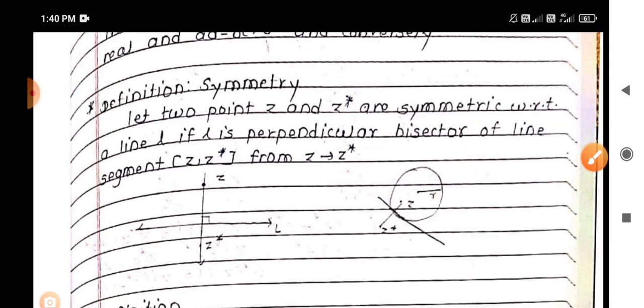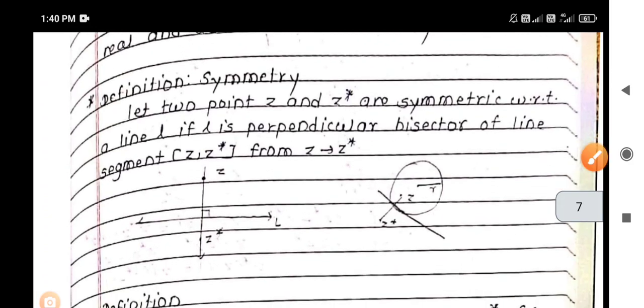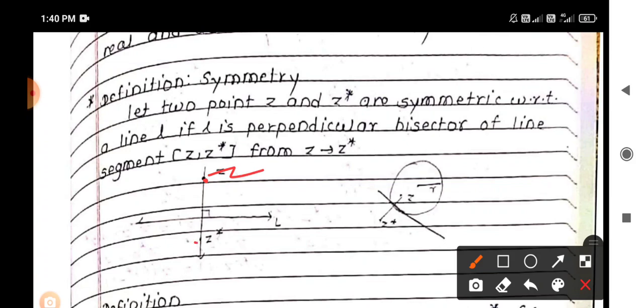Two points Z and Z star are symmetric with respect to line L if L is the perpendicular bisector of the line segment Z to Z star. That is, suppose we have two points, this point is Z, this point is Z star, then can we draw L like this?